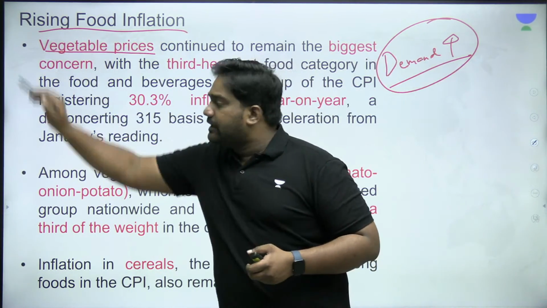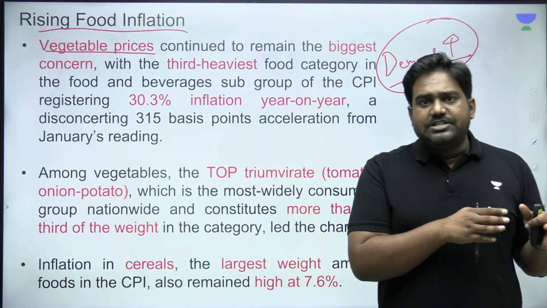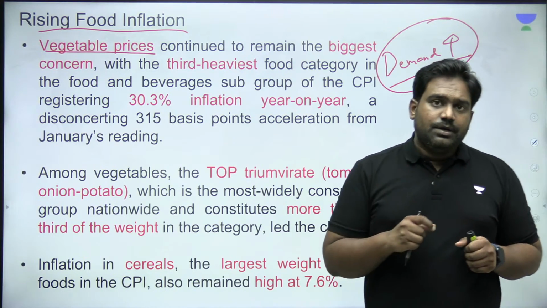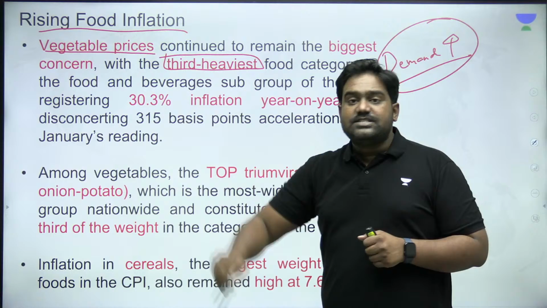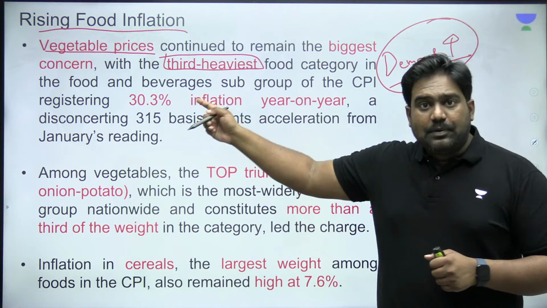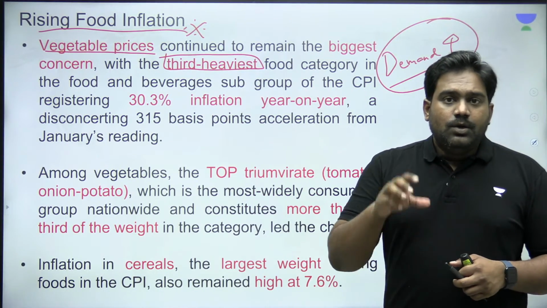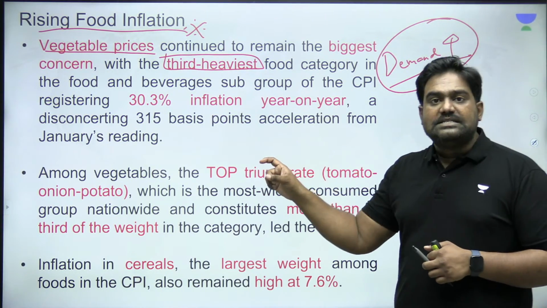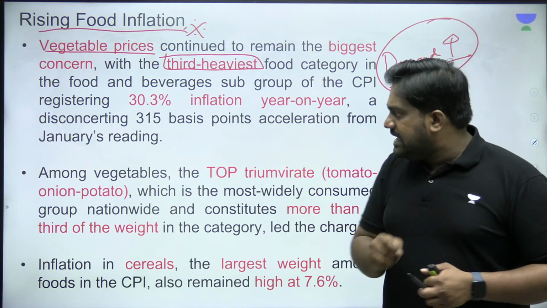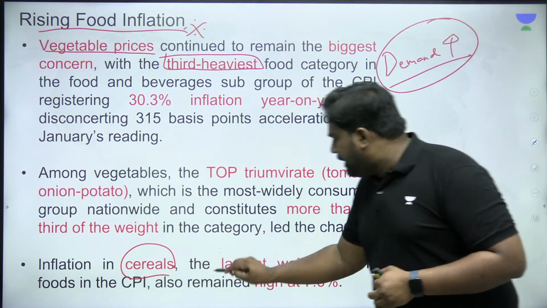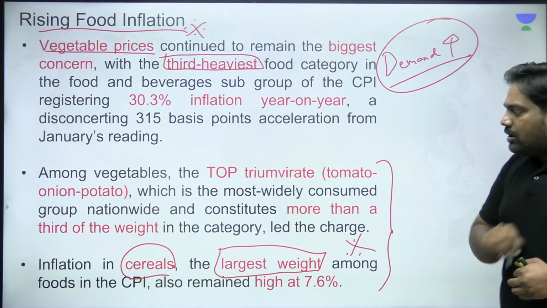If you look at the food category in the CPI basket, I told you that food and beverages has 46% weightage. Now, within this category, vegetables have the third highest weightage. Now, this could be a prelims question. A possible prelims question can be asked. Within food inflation in the CPI basket, vegetables have the third highest allocation. Cereals have the largest weightage. Please remember this. All right?